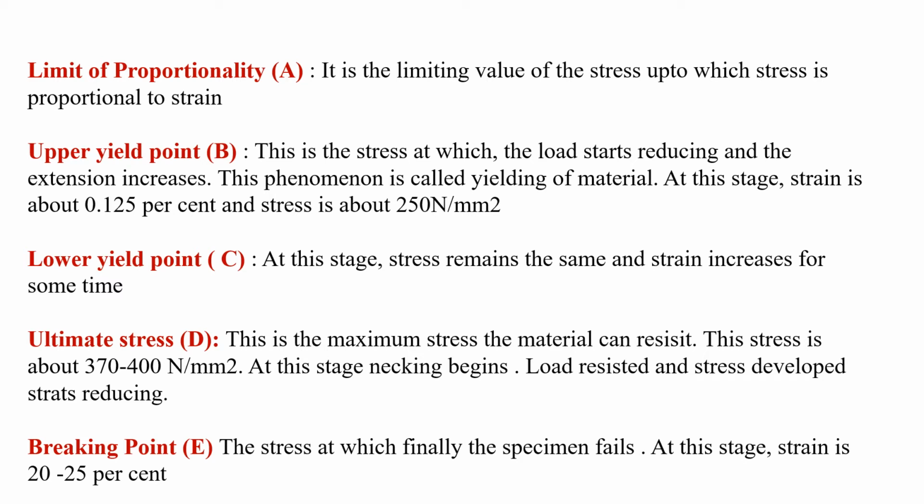And the lower yield point, at this stage the stress remains the same but the strain increases. And the ultimate stress is the maximum stress the material can resist. That is, at this stage the load is the maximum load, and the corresponding load divided by the cross-sectional area is the ultimate stress. This stress is 370 to 400 Newton per mm square for mild steel.